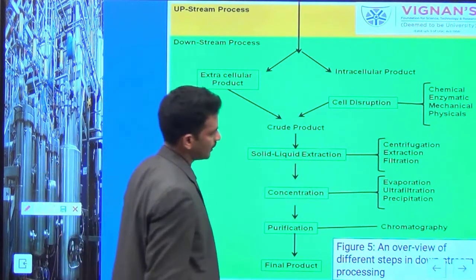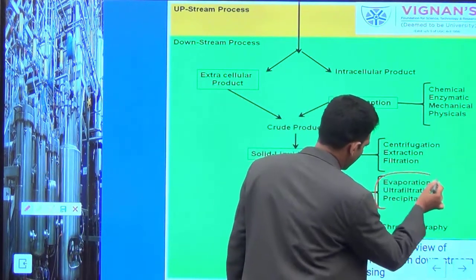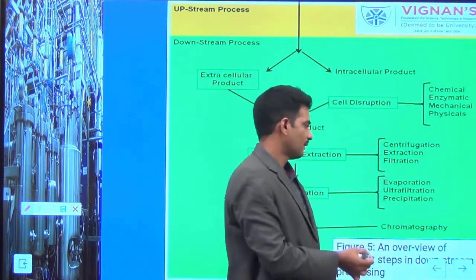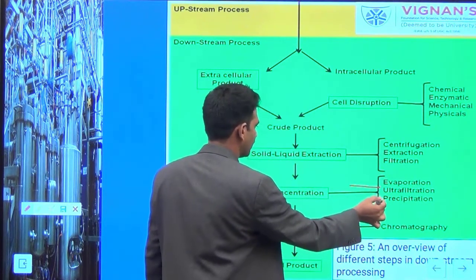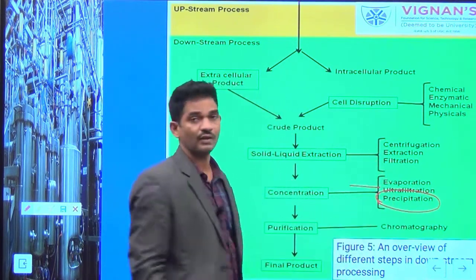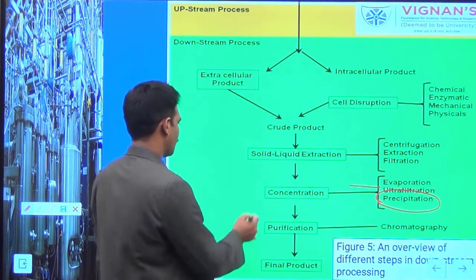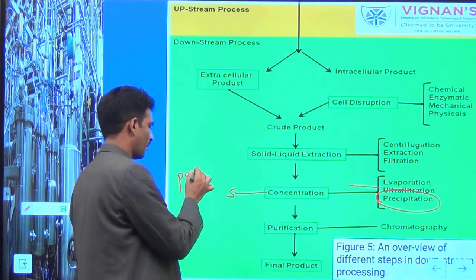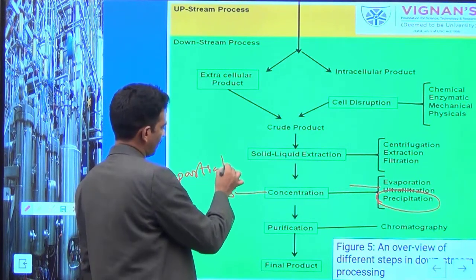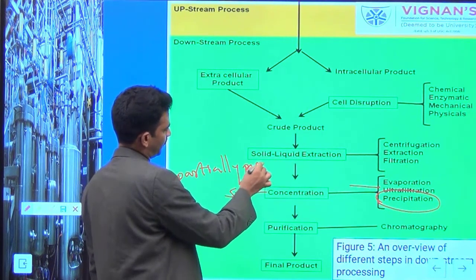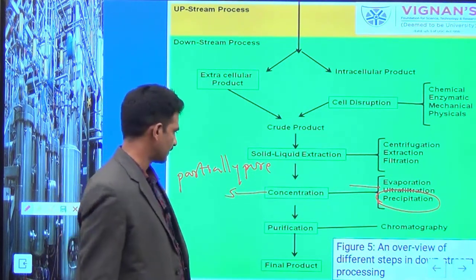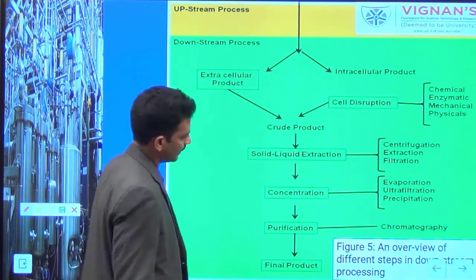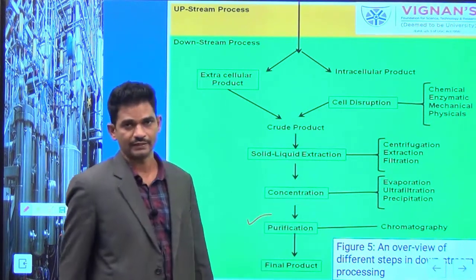This can be achieved by using unit operations. Most preferably, there are three unit operations mentioned here: one is evaporation, second is ultrafiltration, and third is precipitation. Once the concentration stage is completed, your product is now partially pure. I am writing here, the product is partially pure after completion of the concentration stage. For removing the still fine impurities, you can go for the next stage, that is the purification stage.